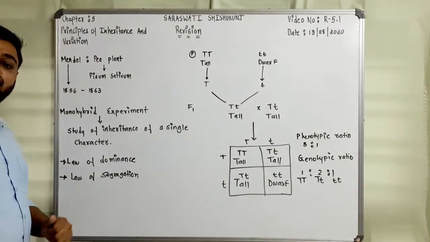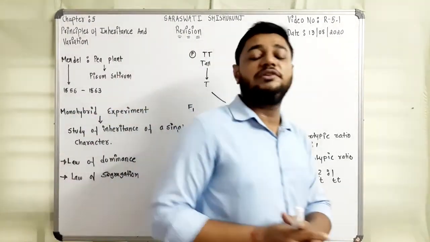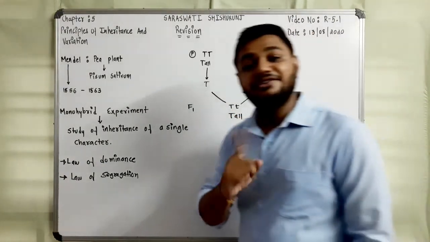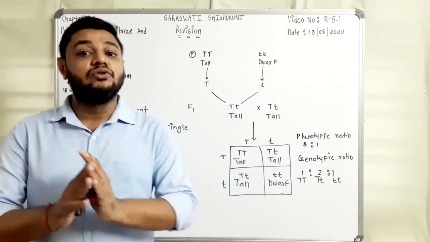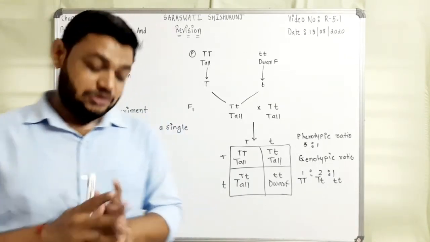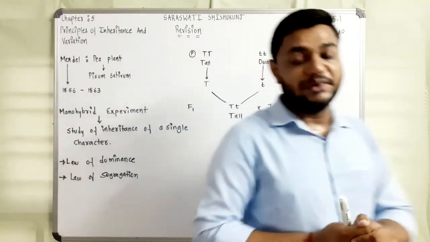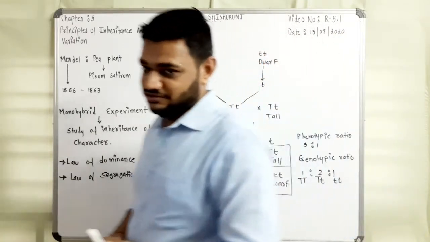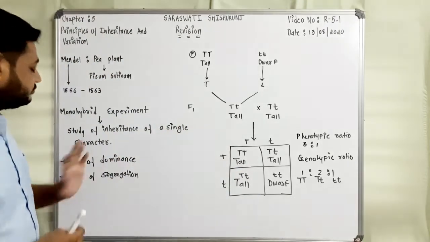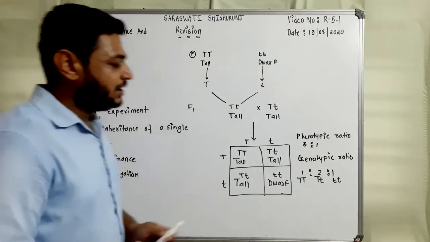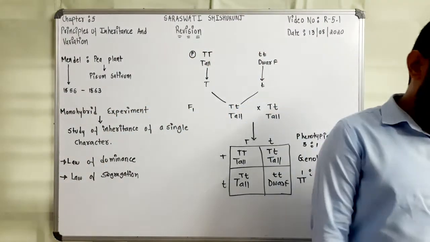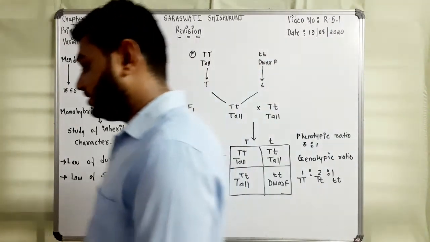Now the next one was the law of segregation. In this case the law of segregation says that alleles do not blend with one another, and during the time of formation of gametes, each factor of a unit pair enters into a separate gamete, right? So it means they segregate at the time of gamete formation. This was the law of segregation. So this is about the monohybrid experiment, right? After that we will see about the test cross, right?